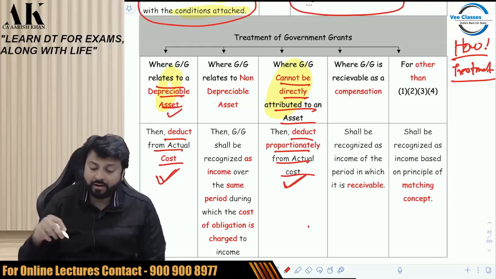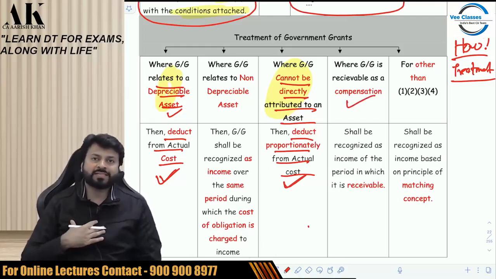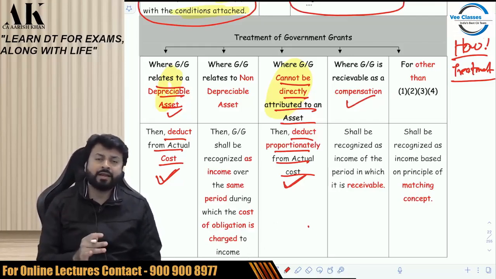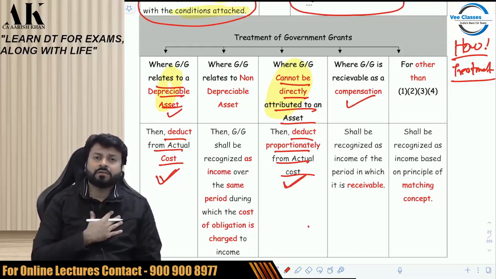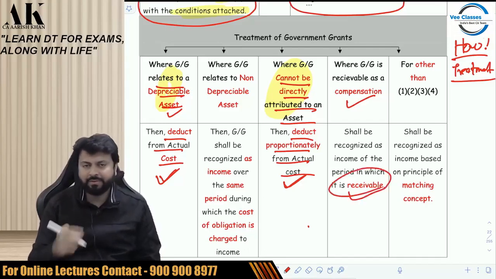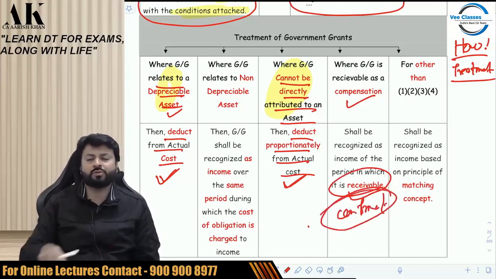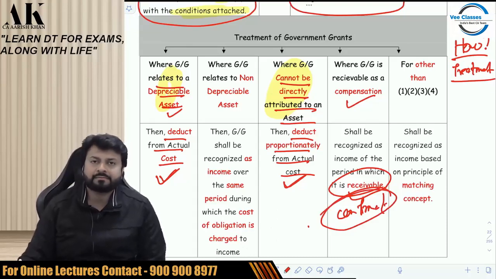Third, if the government grant is a compensation, there is some loss which has occurred to the assessee because of the government. There were riots in the state, and because of that there is a loss to my factory. There was a flood in the state. There was an earthquake in the state. So the government is giving me compensation. When is that compensation taxable? When it is receivable. When the government gives you a confirmation that they are going to give you this much amount, at that time you are supposed to recognize it and pay tax.